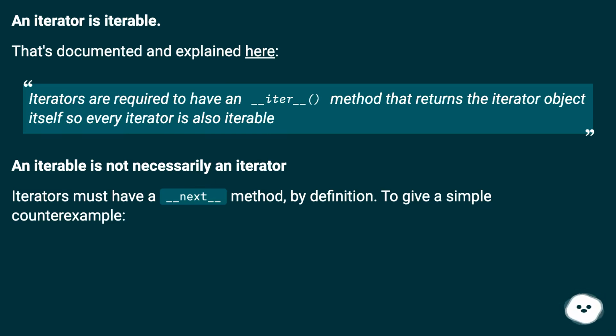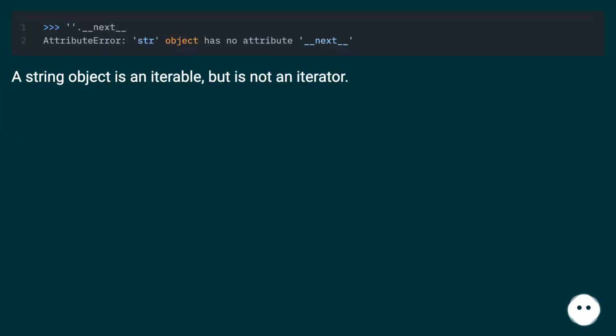An iterable is not necessarily an iterator. Iterators must have a __next__ method, by definition. To give a simple counterexample, a string object is an iterable, but is not an iterator.